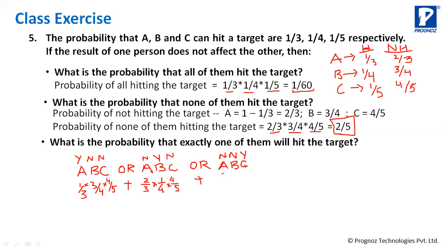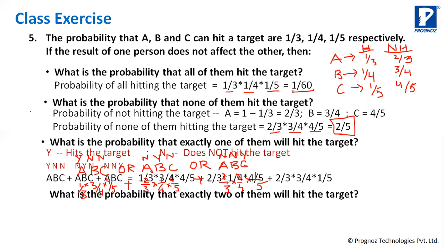A not hitting the target, again 2/3. B not hitting the target is 3/4. And C hitting the target is 1/5. This is the probability that any one of them will hit the target. Is it clear? Yes, sir. Yes, sir. Okay.